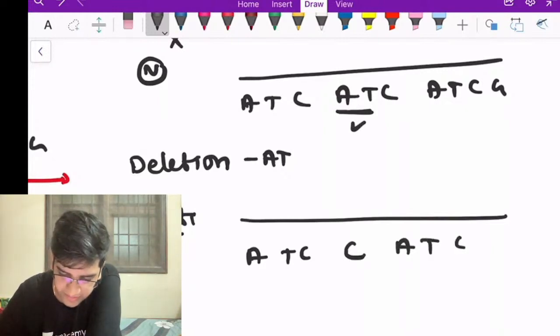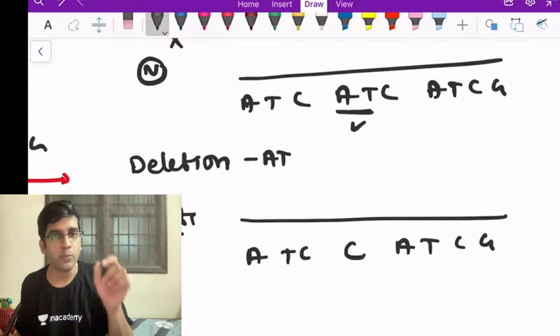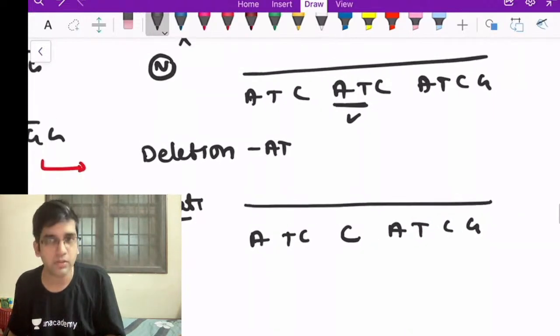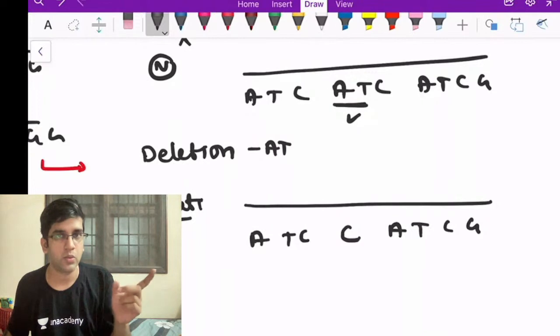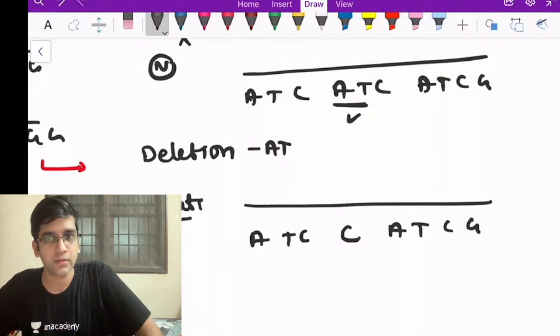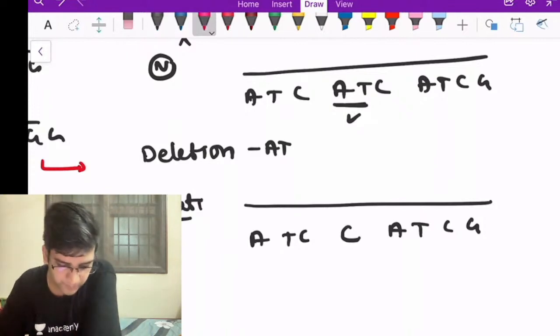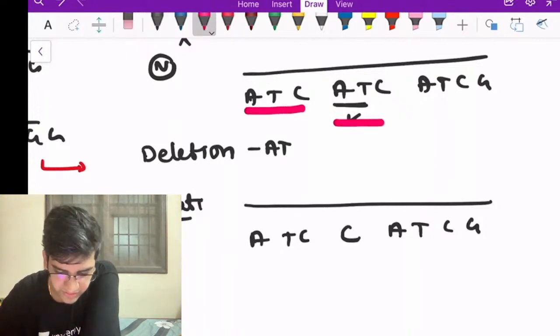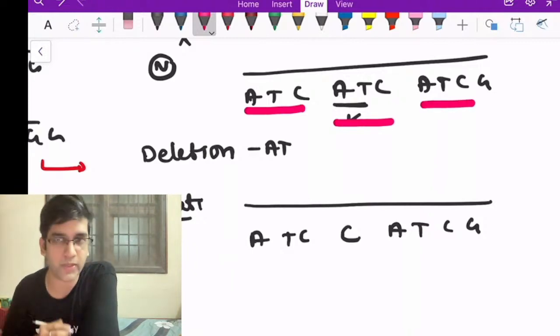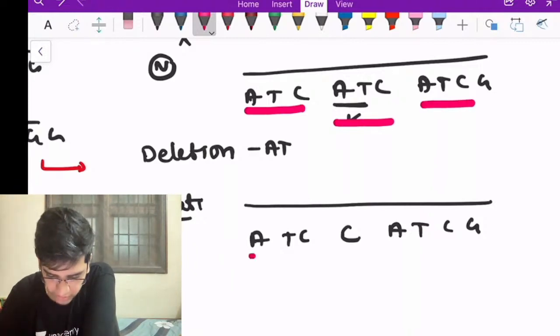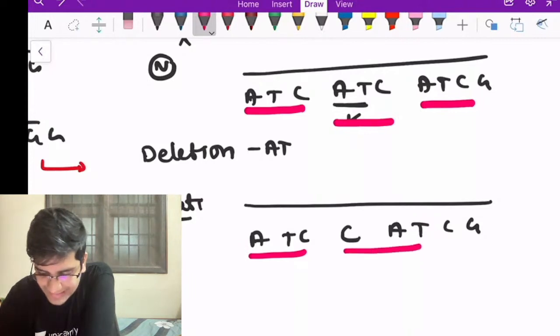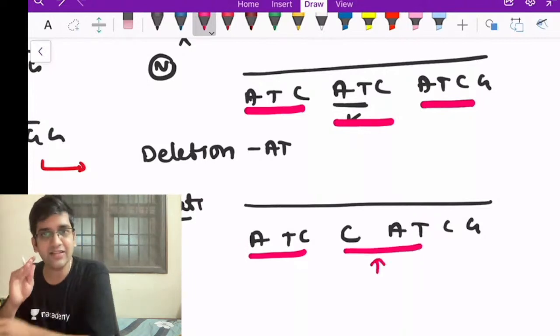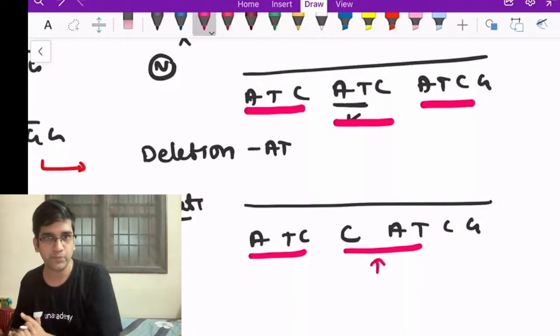Again ATCG, right? How many nucleotides form a codon for an amino acid? 1, 2 or 3? It's always 3 that form an amino acid, right? So here this will read as 1 amino acid, this reads as 1 amino acid, this reads as 1 amino acid, fine? But here 1 amino acid, the second amino acid, can I say that the reading frame is getting changed?